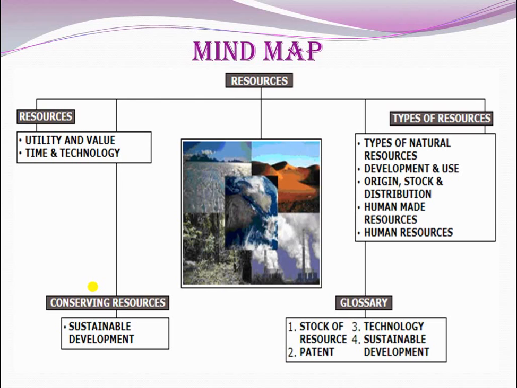Under types of resources, you learnt about types of natural resources: development and use, origin, stock and distribution, and human made resources. So these are the points you learned in this lesson.